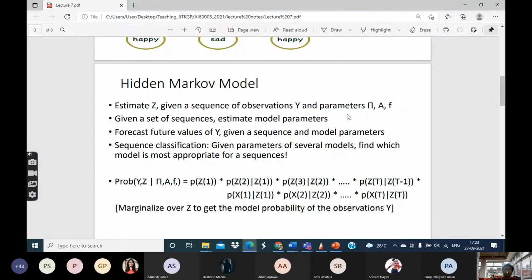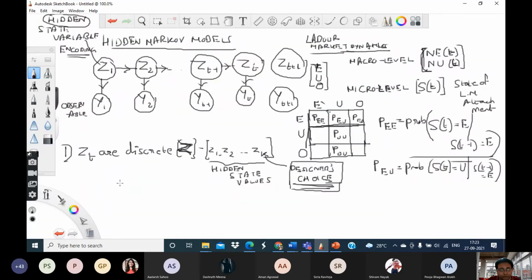Again, how we do that is beyond the discussion in this class. Let us just assume that there is an algorithm to do that, and that algorithm we call the Baum-Welch algorithm, to estimate HMM model parameters.